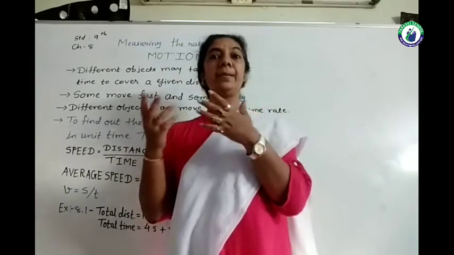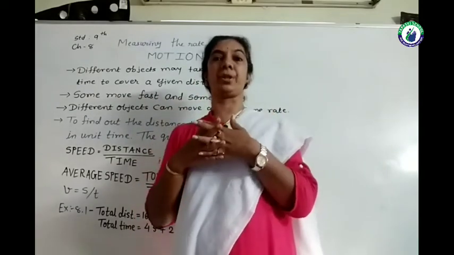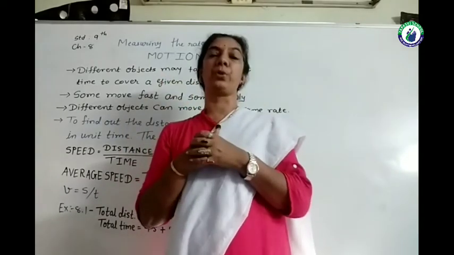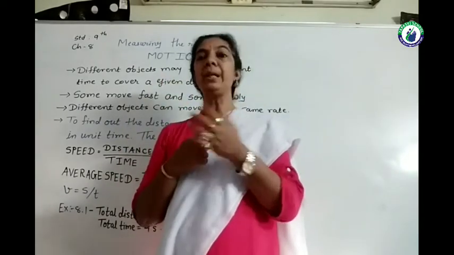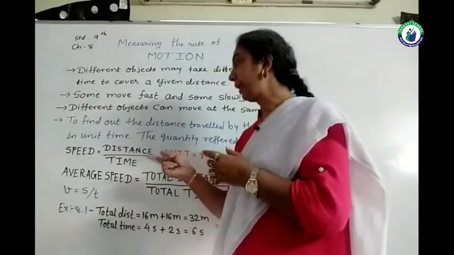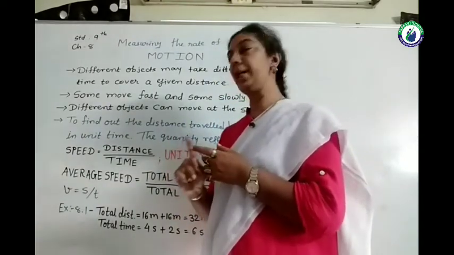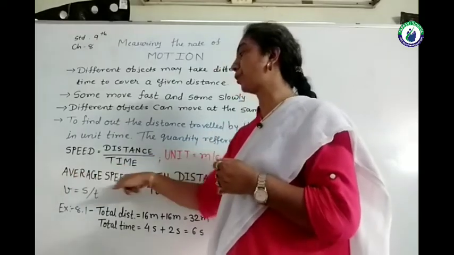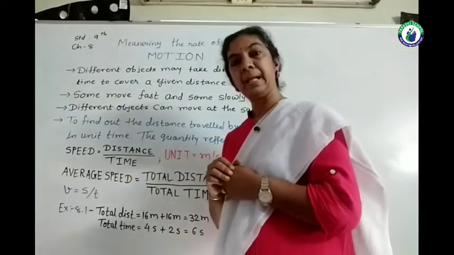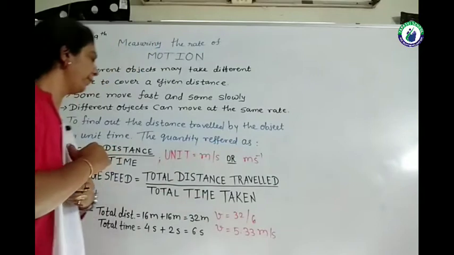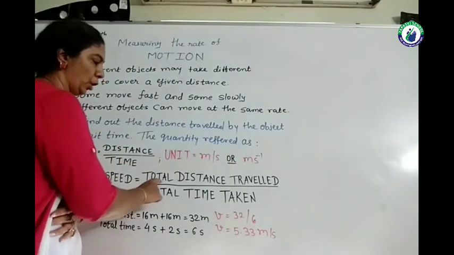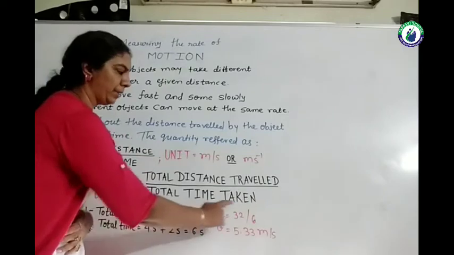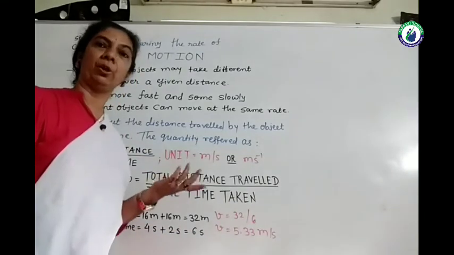How can I find speed in this situation if I am traveling with this non-uniform motion? So we are having the quantity which we are generally using for calculation of speed, that is average speed. And the formula for average speed is total distance travelled upon total time taken, obviously by the object.